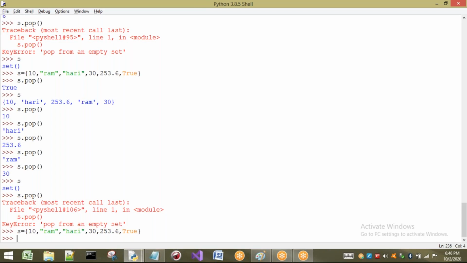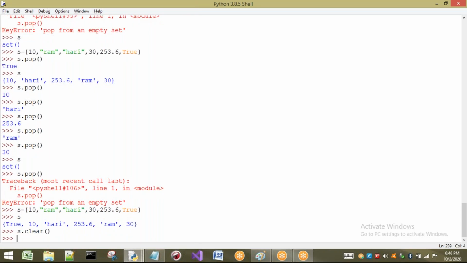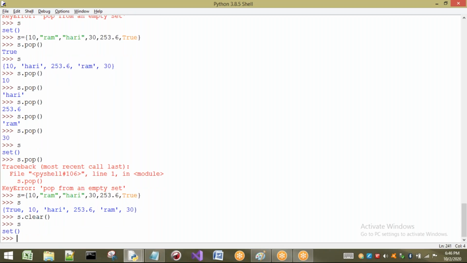If I apply the clear method to a set, then automatically all the elements are going to be removed. So if I press S, what happens? We get the set of elements we have in that set. Just I will write S dot clear. I am telling it: please clear all the elements of S. If I press enter, what happens? All the elements of the set are cleared. Let us see whether there is any element in our S. So what happens? Nothing is there.